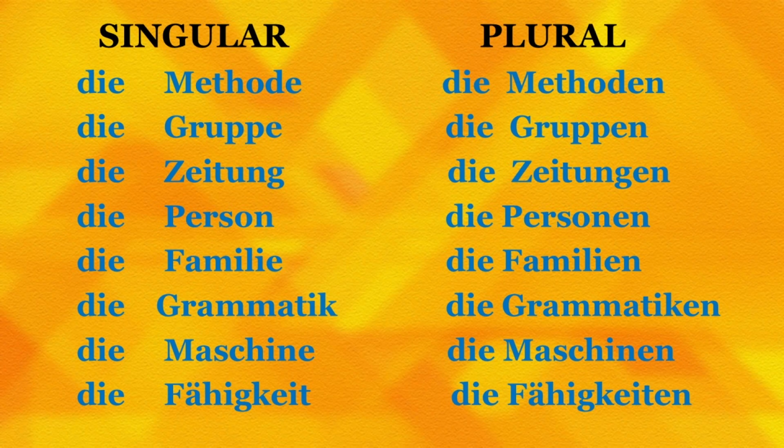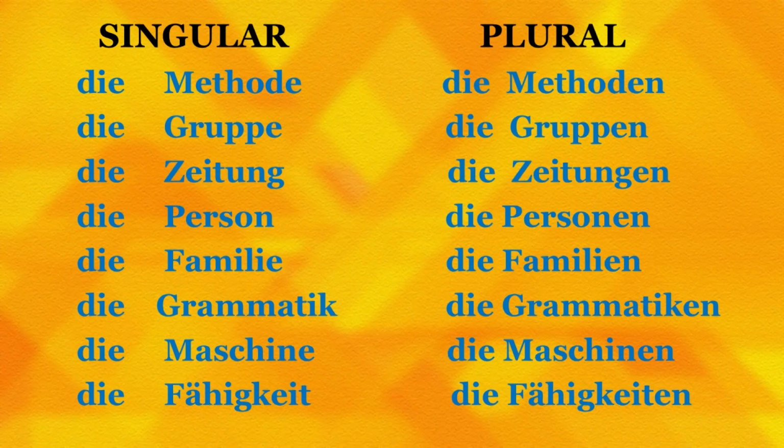Let's go ahead. Die Methode. Dear friends, Methode is a word very similar to the word that we have in English, that is method. So, die Methode means method and the plural form is die Methoden. Next word, die Gruppe, die Gruppen, group. Die Zeitung, newspaper, singular. Die Zeitungen, newspapers, plural.